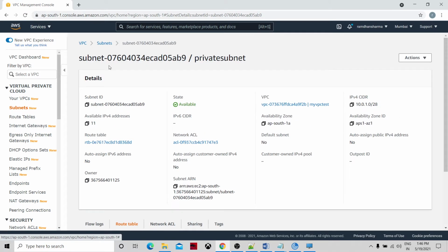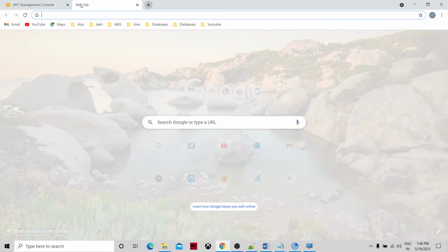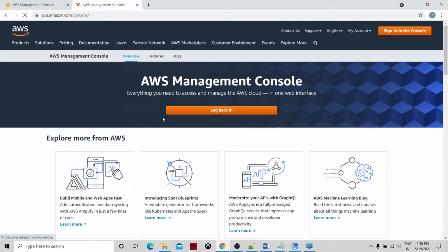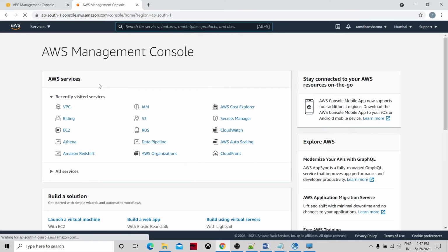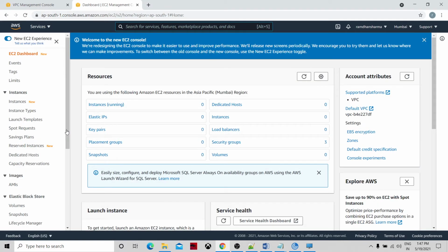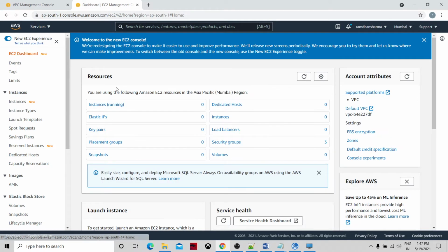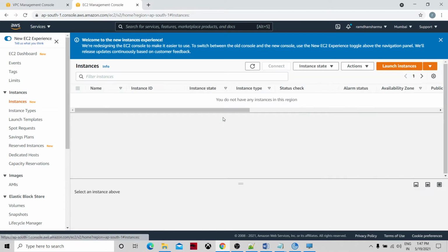Now we have created two subnets. Now let's go to the AWS Management Console, and we'll quickly create the EC2 instances under these subnets. Go to instances. This is the EC2 dashboard. If you don't know how to create one, you can have a look at my AWS tutorial playlist. So let's launch it.